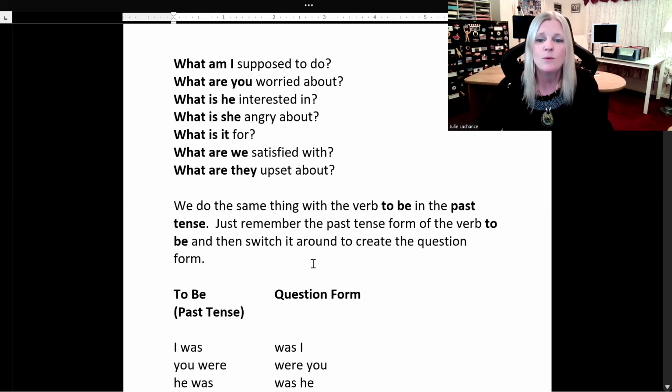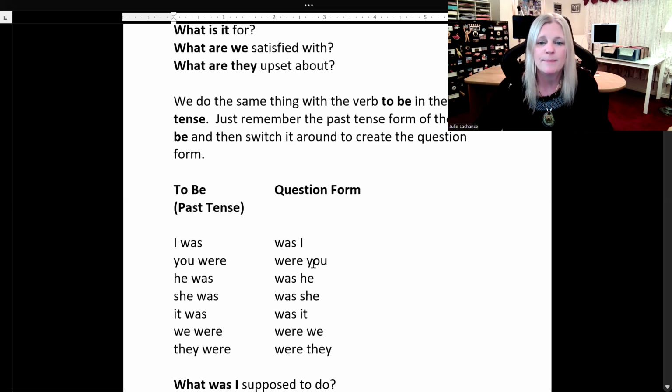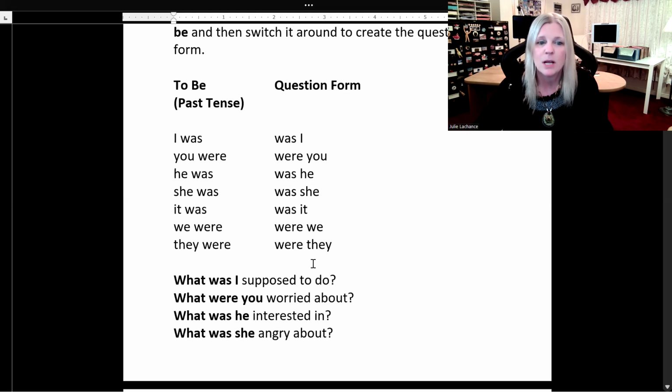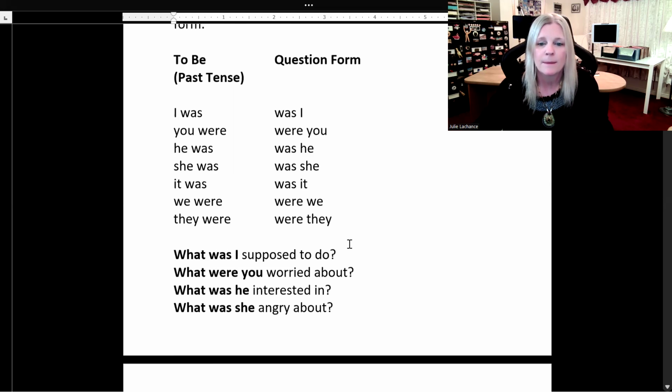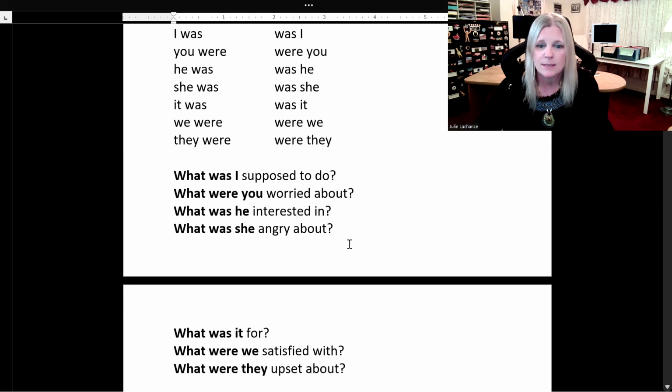We do the same thing with the verb to be in the past tense. Just remember the past tense form of the verb to be, and then switch it around to create the question form. So it's pretty much the same thing. To be in the past tense, I was. Question form, was I. You were, were you. He was, was he. She was, was she. It was, was it. We were, were we. They were, were they.